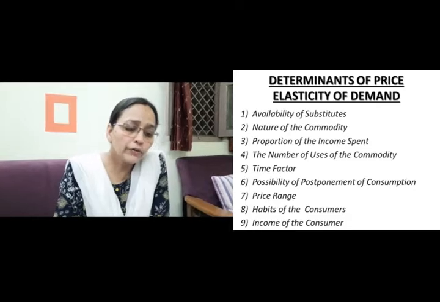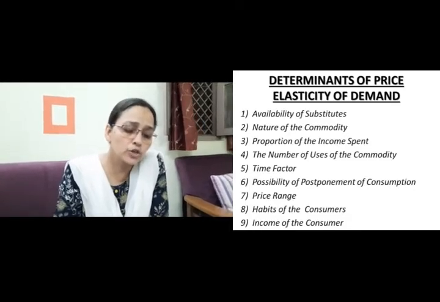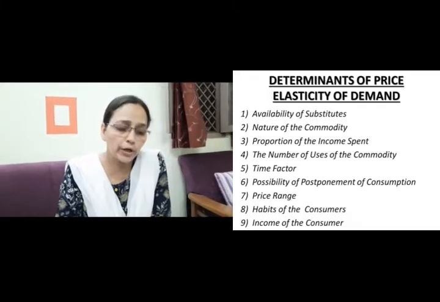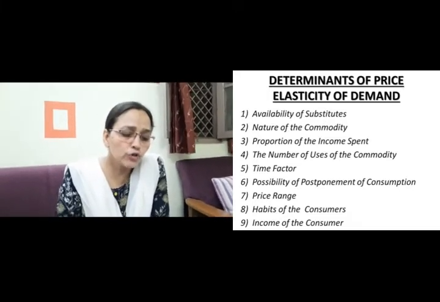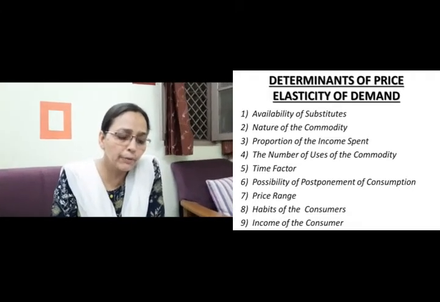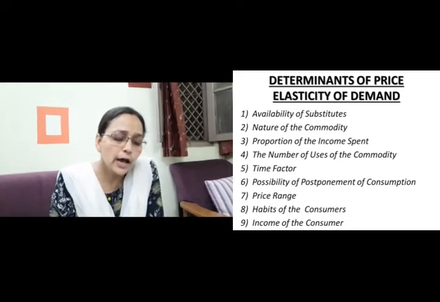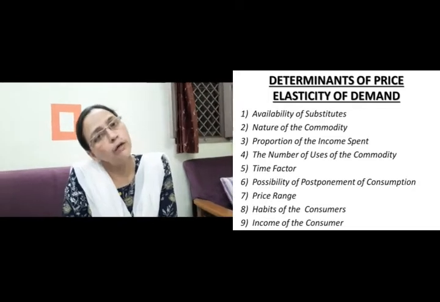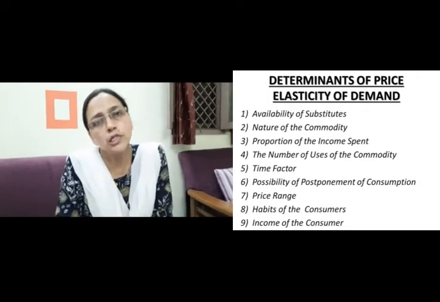Then income of the consumer. Normally rich consumers have an inelastic demand, because a rise or fall in the price will not much affect their pocket. On the other hand, the demand of middle income and poor people is generally elastic, as a change in the price of a commodity will much affect their budget. This is all for the determinants.